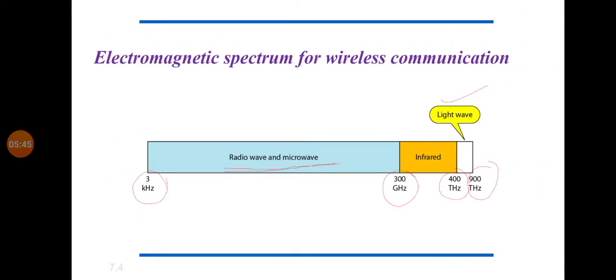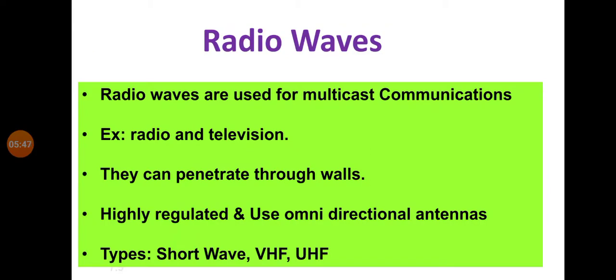Clear? Okay, now let us see the first one, that is radio wave. Let us study one by one very clearly and concentrate on each point. The first characteristic of radio waves is that they are used for multicast communication. What is meant by multicast communication? Multicast communication means at the same time one transmitter can transmit waves to a large number of receivers.